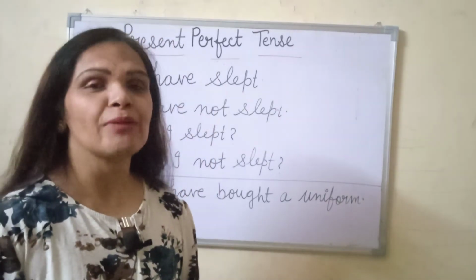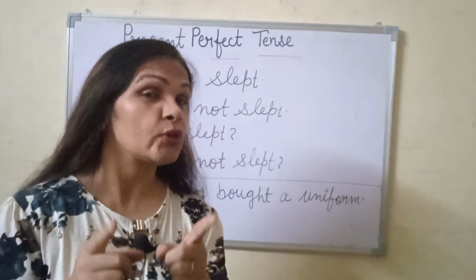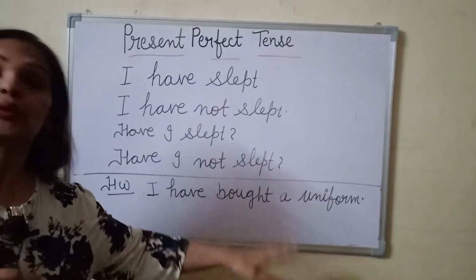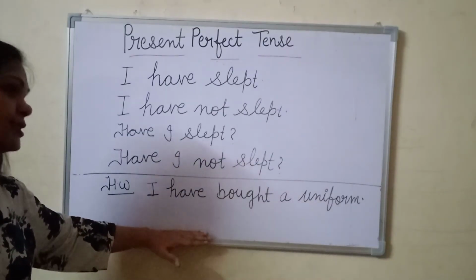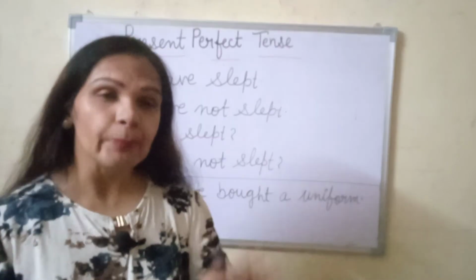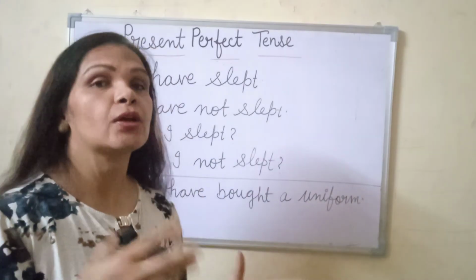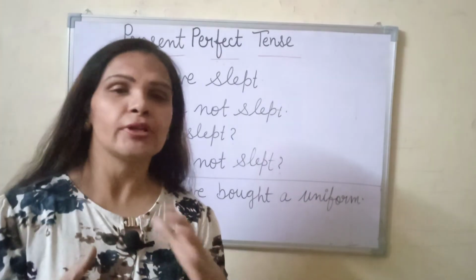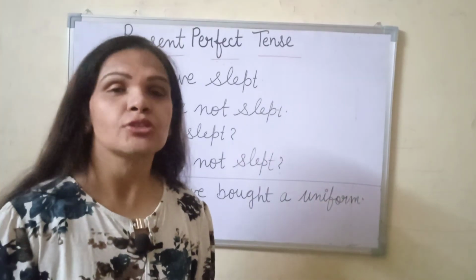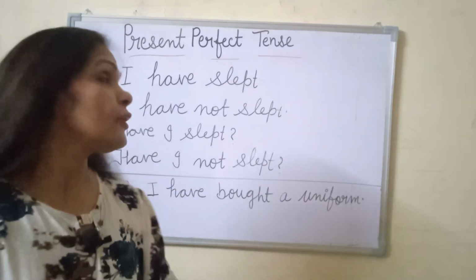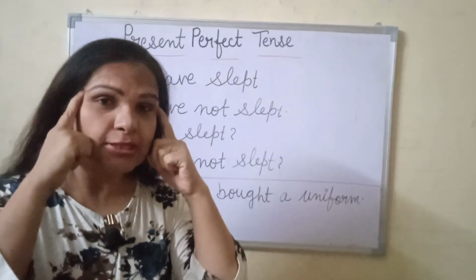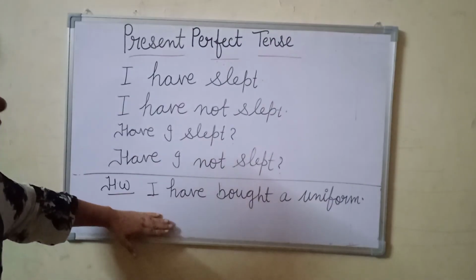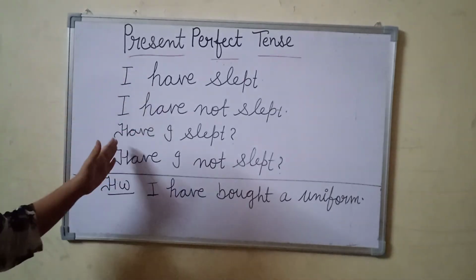Now today I am giving you a homework. First time friends, I am giving you homework, so you have to complete it. I have bought a uniform. What you have to do with this sentence, you have to write this sentence in a copy, and then you have to make 4 parts and you have to speak them in a very fast way, as loud as you can. So you will always keep this perfect tense in mind. Okay, so you have to make this sentence in this order.